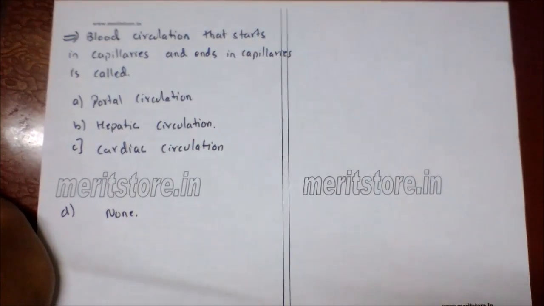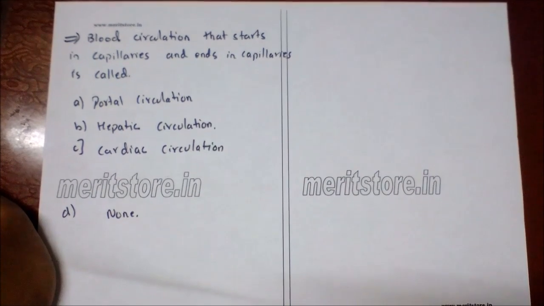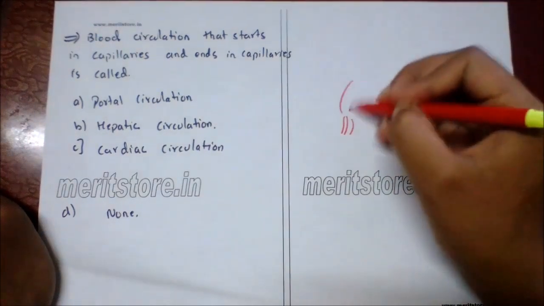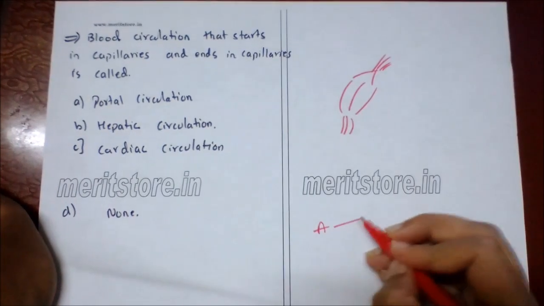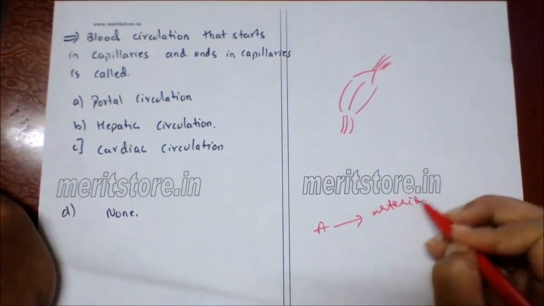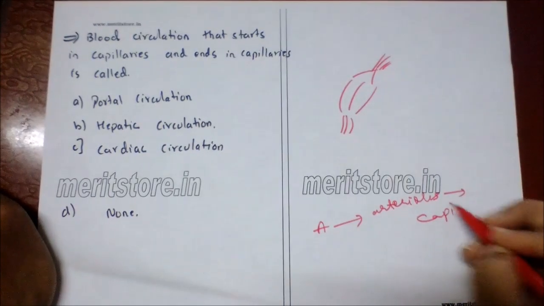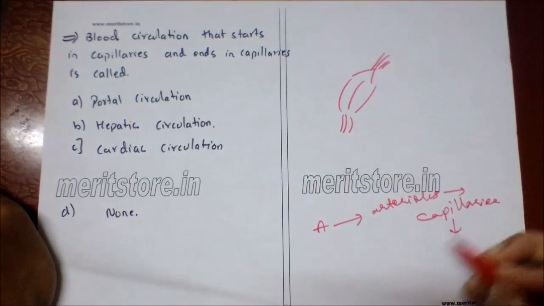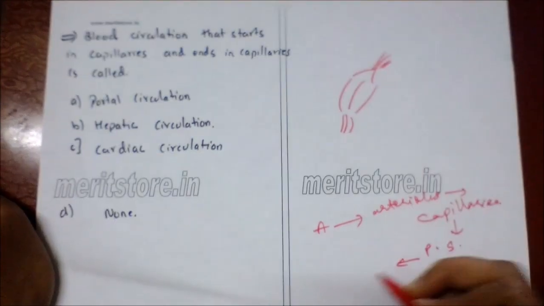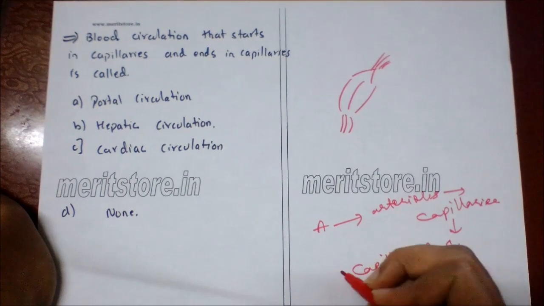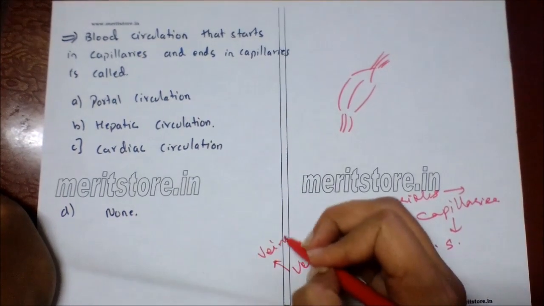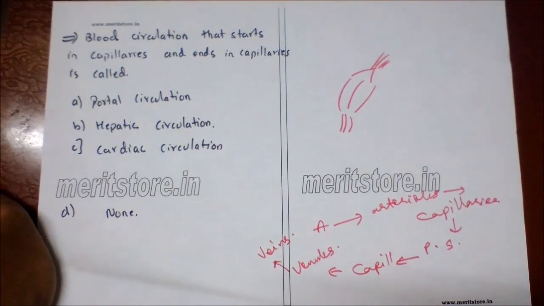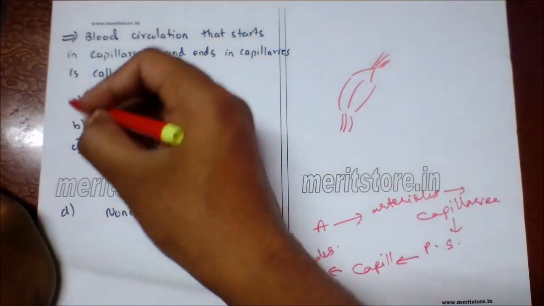Blood circulation that starts in capillaries and ends in capillaries is called? So the blood circulation which starts in capillaries, forms sinuses and ends in capillaries is known as portal circulation. First, arteries divide into arterioles, which further divide into capillaries, which form portal system, which again form capillaries, then venules, which ultimately form veins, and end up in the atrium, right side of the heart. So option A is the correct answer.